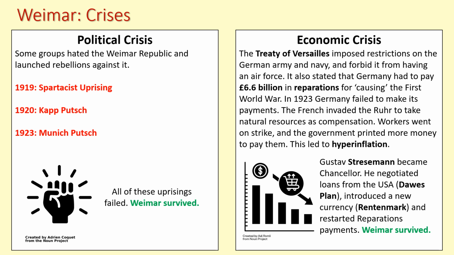So Ebert has defeated the Spartacists in 1919, he then defeats the Kapp Putsch in 1920. That's the last of the really major uprisings that he faces.